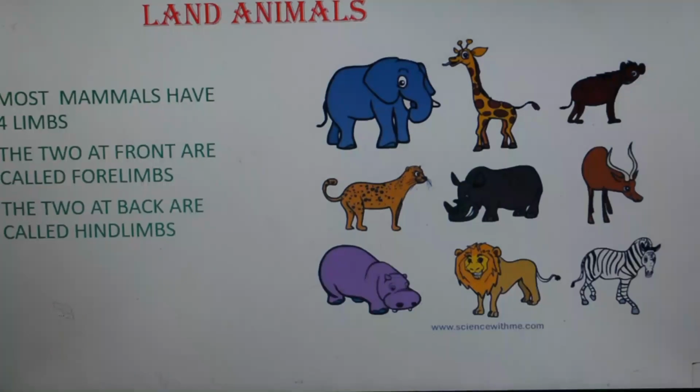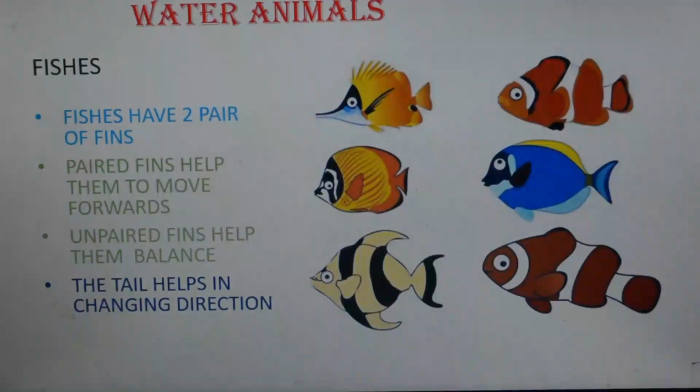Okay children, now we will be learning about the next type of animals, that is water animals or aquatic animals. Examples of water animals are fish, turtles, crocodiles, and penguins. Now we'll be learning only about a few water animals like fish and turtles here.